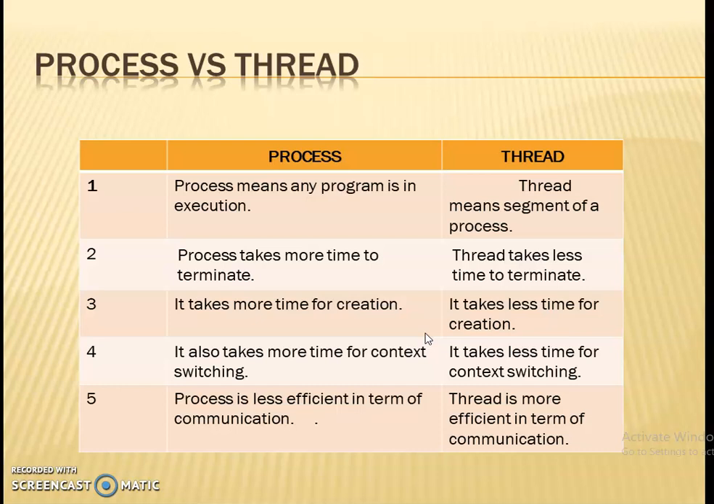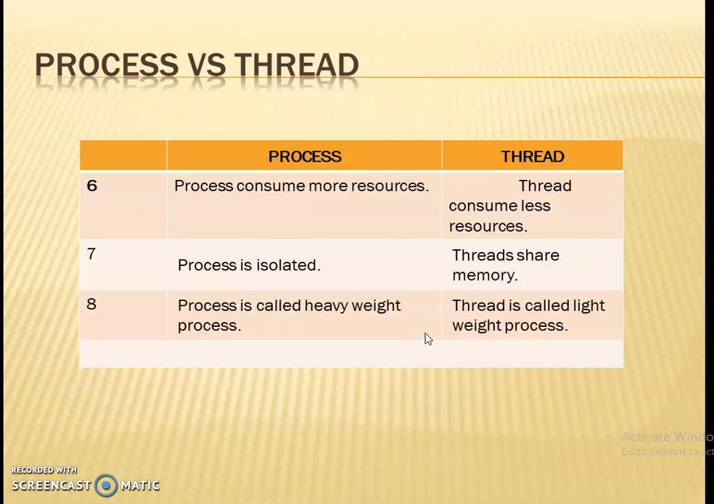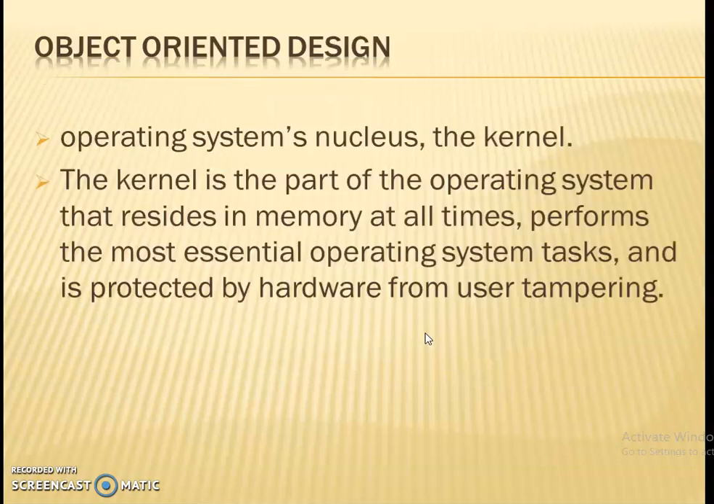Process is less efficient in terms of communication. To finish a work also it will take more time. So in communication it is less efficient, but a thread is more efficient in terms of communication. Next, a process consumes more resources, whereas a thread consumes less resources. A process is an isolated one, but threads share memory. Next, a process is called a heavyweight process. A thread is a lightweight process.